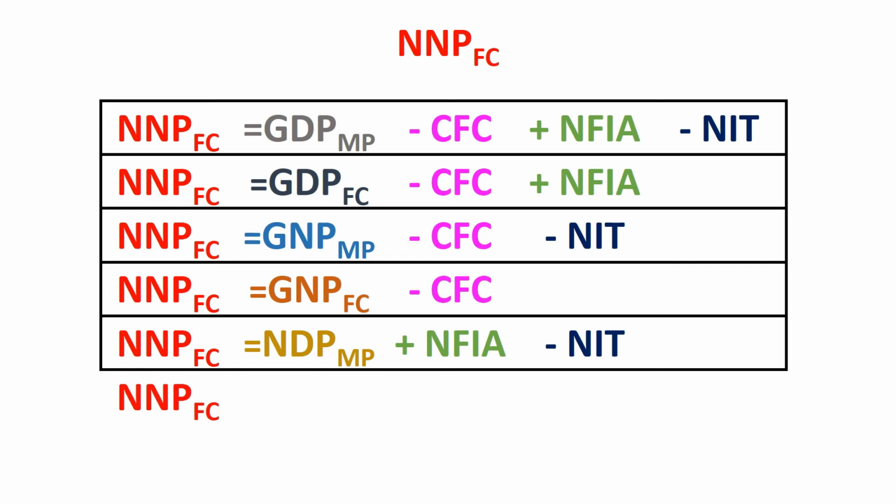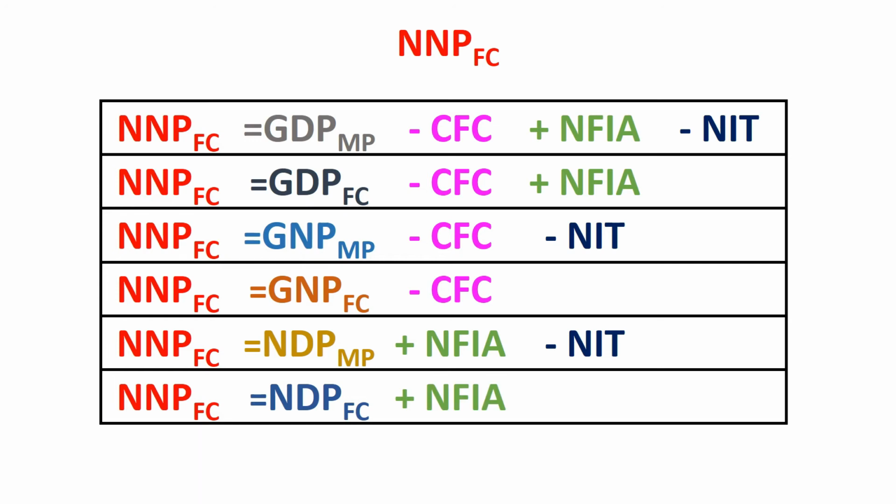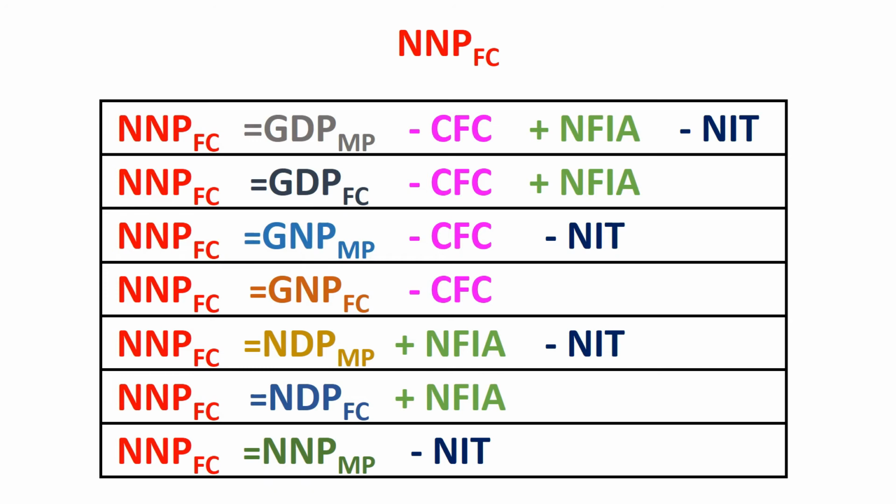Write NNP at factor cost equal to NDP at factor cost plus NFIA to convert domestic into national. In the next situation, NNP at market price is given. Write NNP at factor cost equal to NNP at market price minus NIT to convert market price into factor cost. We will discuss the numericals of the conversion of different aggregates in a separate video.